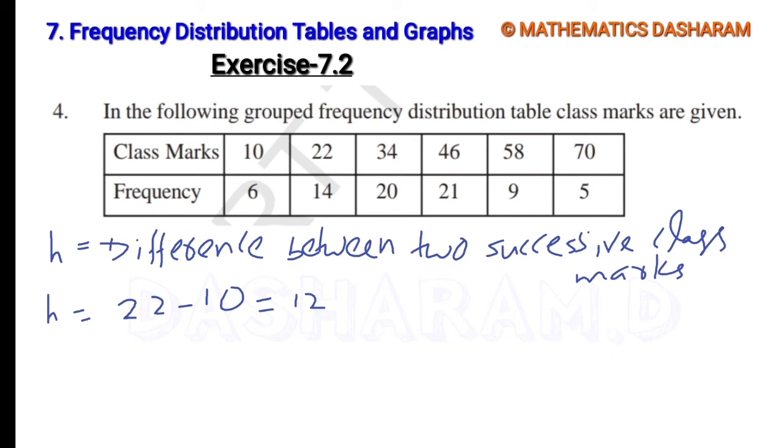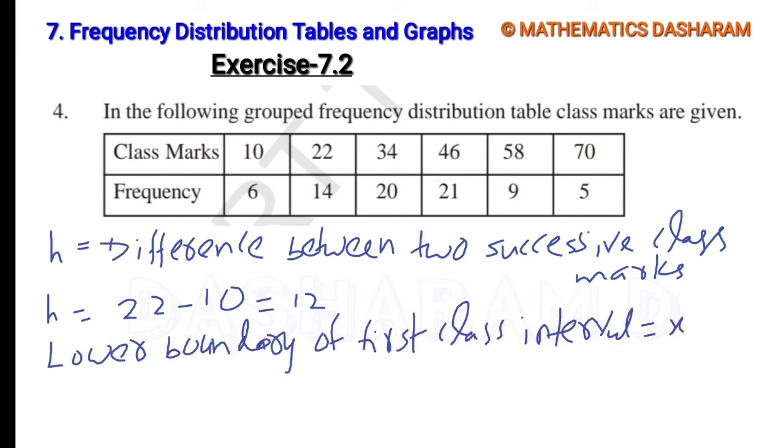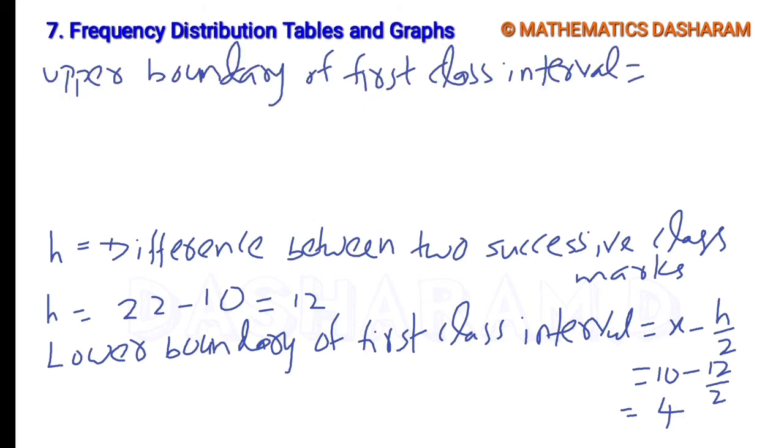Now the lower boundary and upper boundary of the first class interval. The formula is x minus h by 2, where x means class mark. The first class mark is 10, minus h by 2, 12 by 2 is 6. 10 minus 6 is 4. This is the lower boundary of the first class interval. Next, the upper boundary of the first class interval, the formula is x plus h by 2. x means mid value, that means class mark.